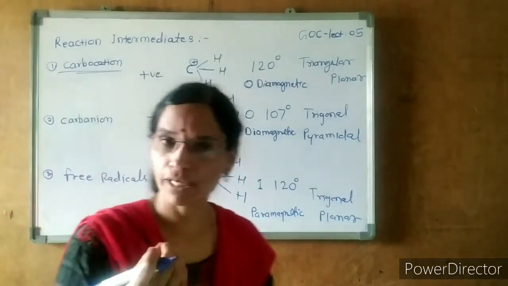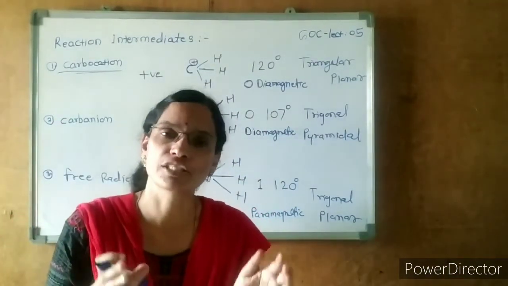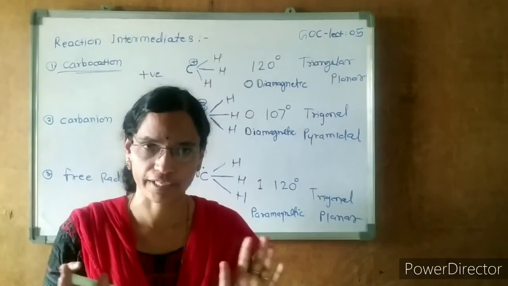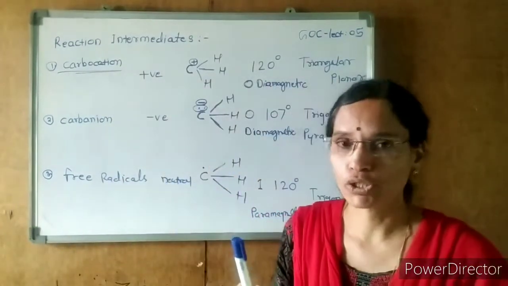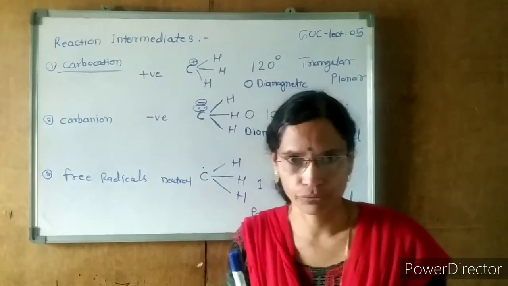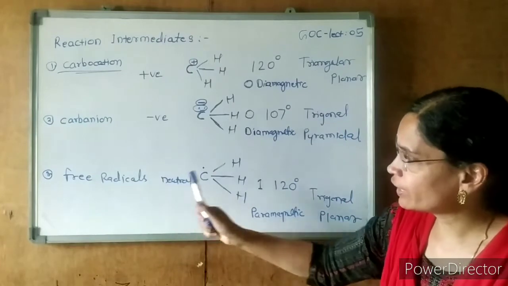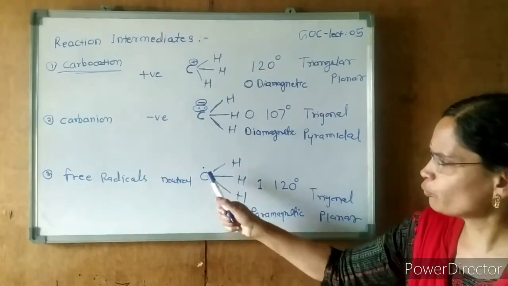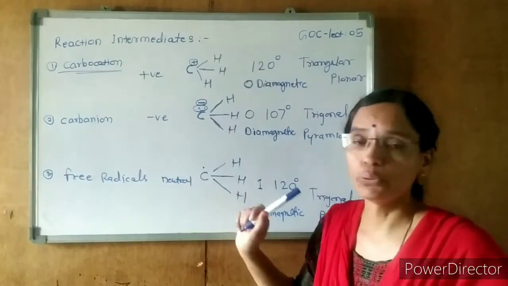First property, we will revise some important properties once again. First property that we discuss is the charge. What is the charge on carbocation? Charge on carbocation is positive. Charge on carbanion is negative. Charge on free radical is neutral. There is no positive charge, there is no negative charge, so it is neutral.